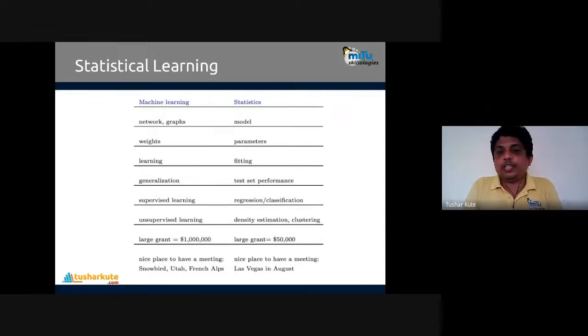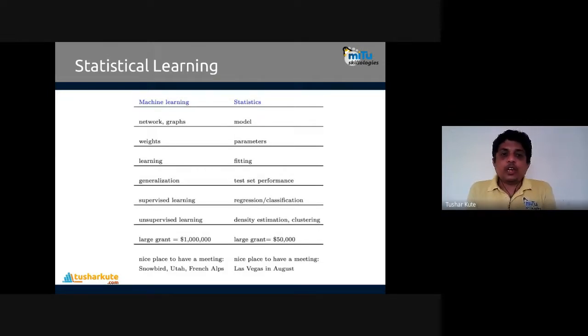When we talk about machine learning and statistical learning: in machine learning, we call it a network algorithm, graphical algorithm, or equation-based algorithm. But in statistics, we call it a model. That's the difference. In machine learning, we call it a weight. In statistics, we call it a parameter. In machine learning, we call it learning, and in statistics, we call it fitting.